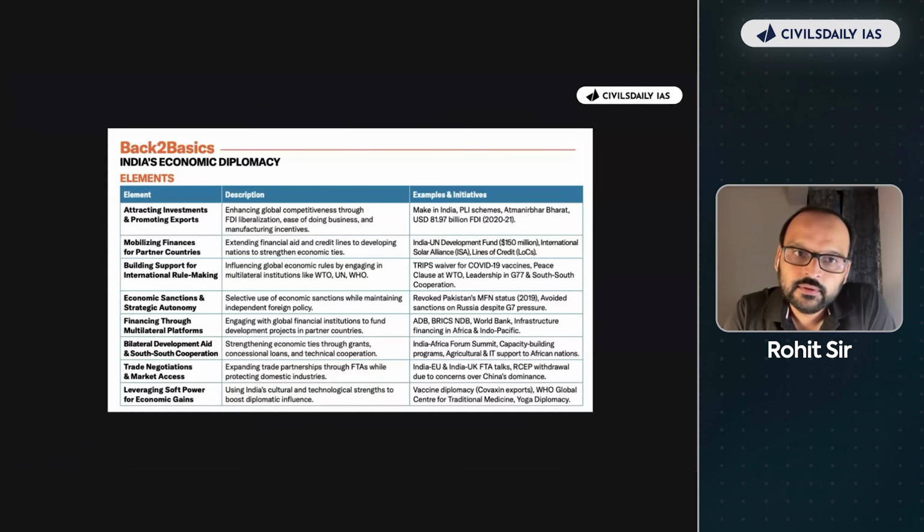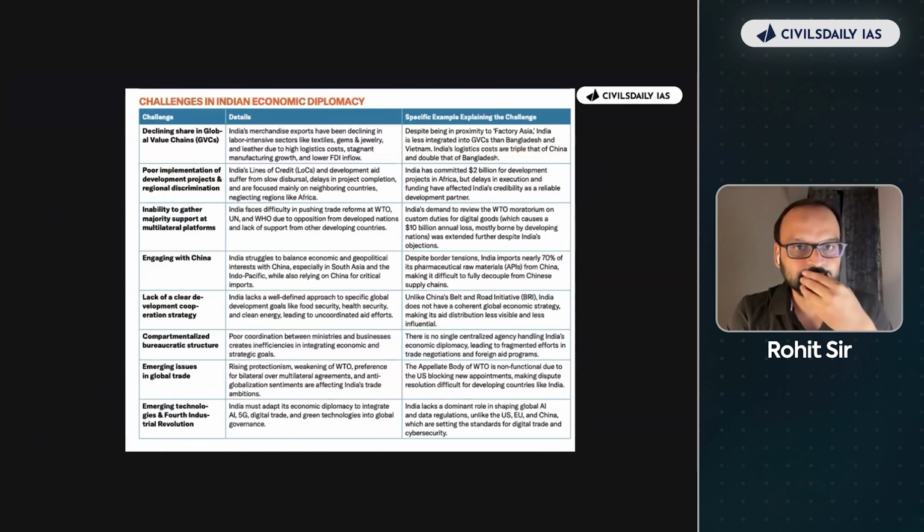Okay. Then you have back to basic section. Again, some static. There's a lot of static things which you will find in the exam which are not in course books now. Okay. Course books have not been updated to a level जो चीजें theory बन गई. So Indian economic diplomacy, you will not be reading it in any economics books or a policy book. So then you need some fundamental understanding of what it means. Once you understand India's economic diplomacy, then India, US, India, China, India, EU, any country, and you will be able to understand, okay, now I look at it in this lens. And when a question comes, you will be able to answer that.